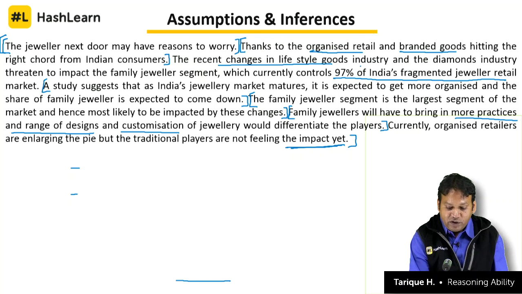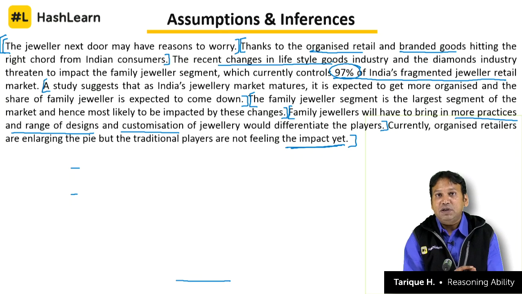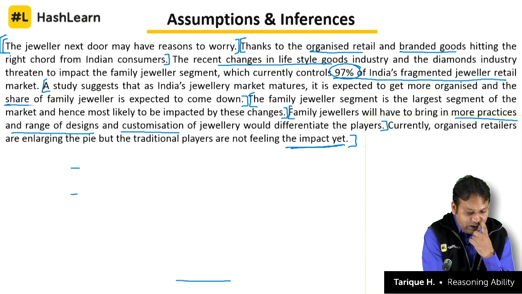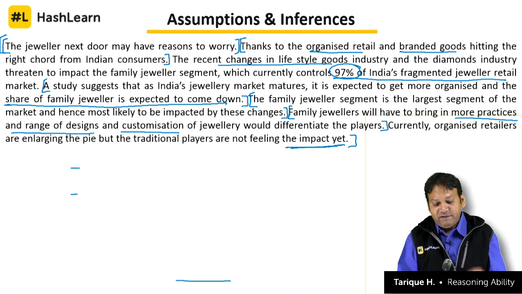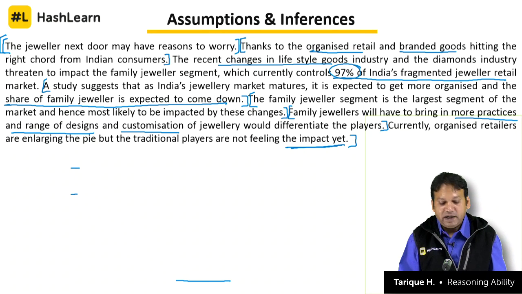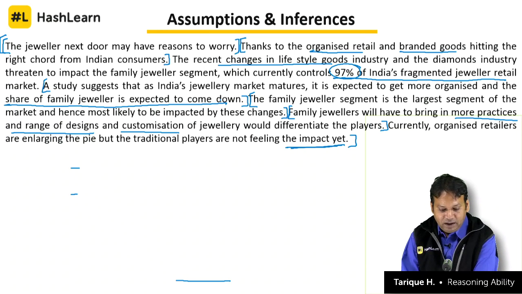And we know for sure that 97% of the jewelry market is controlled by family jewelers right now. Correct? And the author is also saying that as the market matures, it will get more organized, and the share of family jewelers will come down gradually. The author also admits that the family jeweler segment is the largest segment of the market and hence will be most impacted.